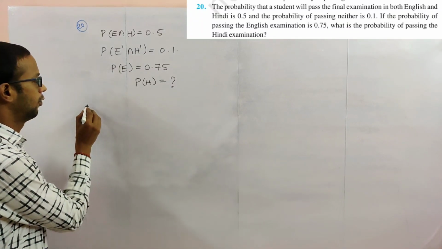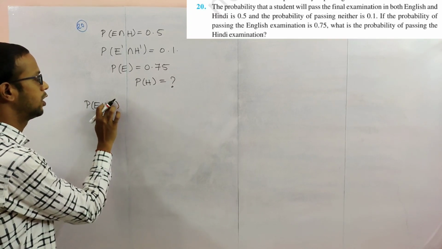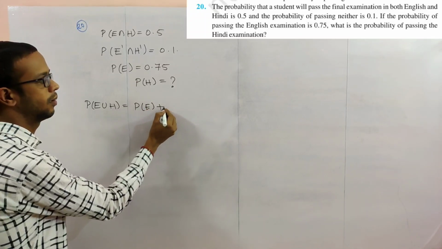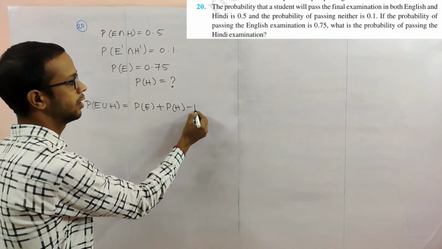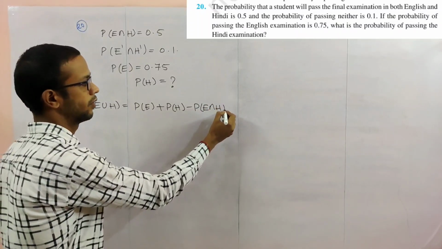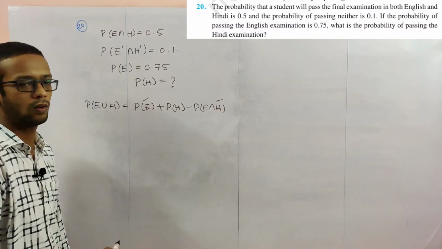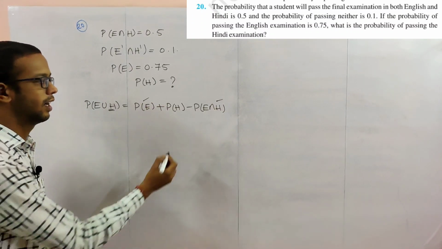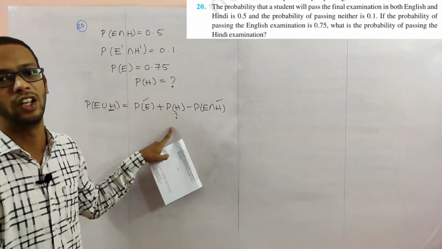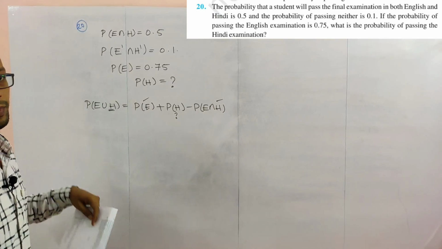So we will use the probability of E union H, which is equal to probability of E plus probability of H minus probability of E intersection H. You observe here, we already know this value and this value. This value we have to find, and we have to find the probability of passing Hindi. So how do we find this? By using this concept.